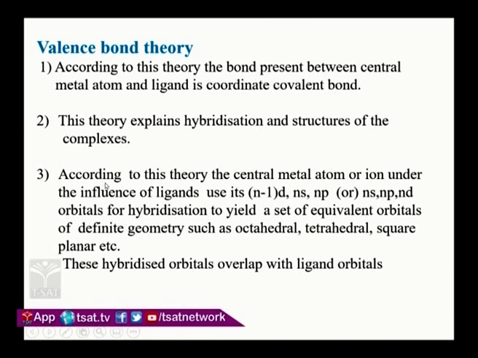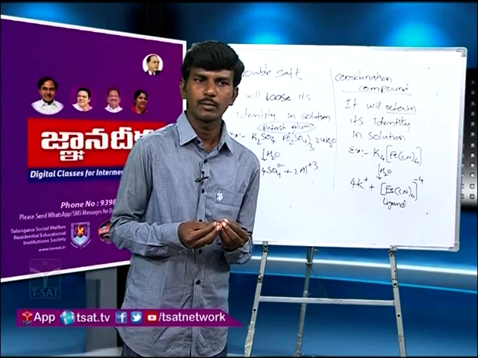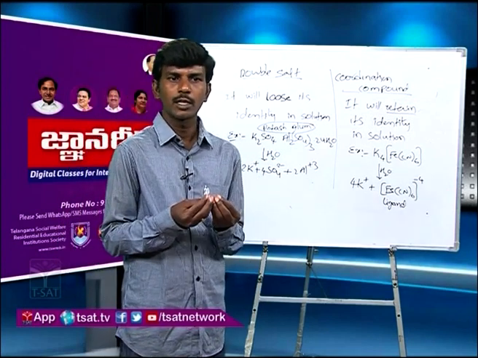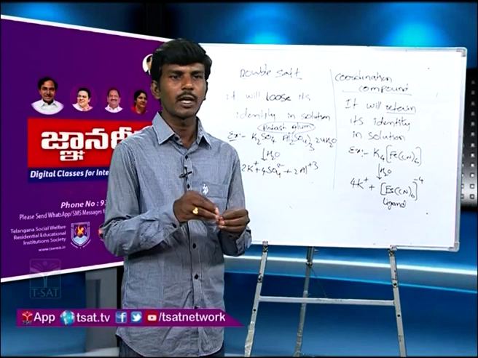According to this theory, the central metal atom or ion, under the influence of ligand, uses its (n-1)d orbitals, ns orbital, np orbitals, or ns, np, nd orbitals for hybridization to yield a set of equivalent hybridized orbitals of definite geometry such as octahedral, tetrahedral, square planar, etc. So first this central metal atom will use its own orbitals and form the hybridized orbitals.